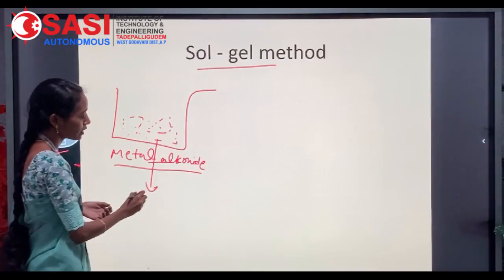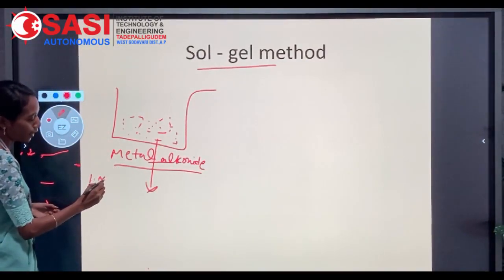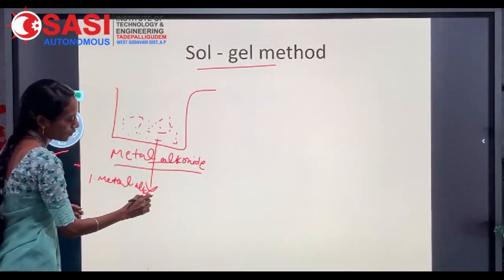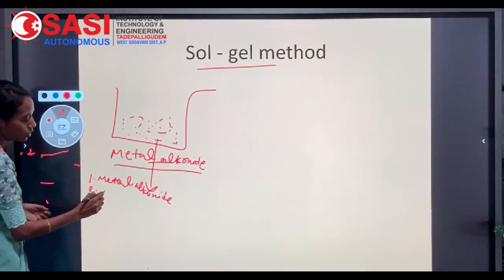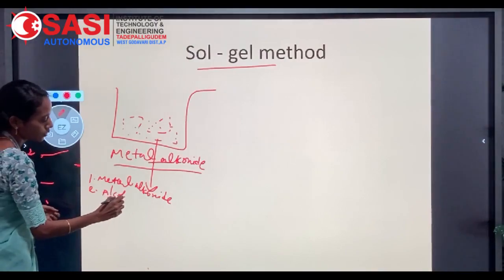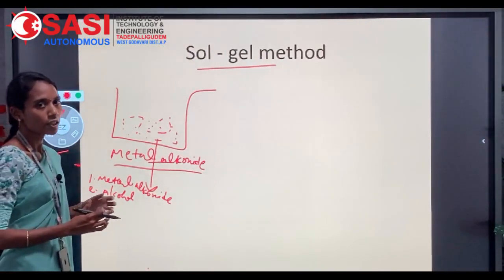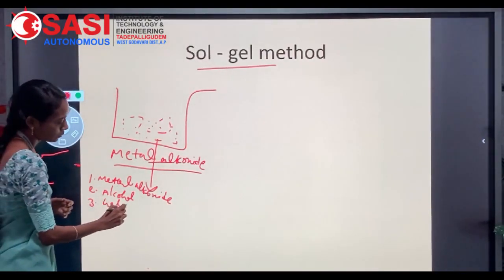Here three components are present. The first one is metal alkoxide, which is our precursor, the second one is alcohol, which is used to facilitate the dissolution process, and the third one is the water.